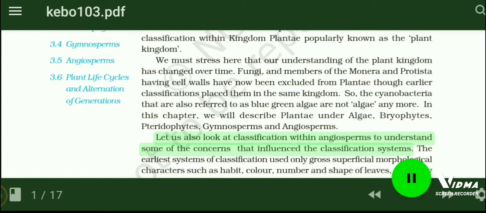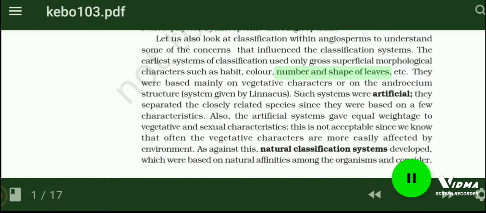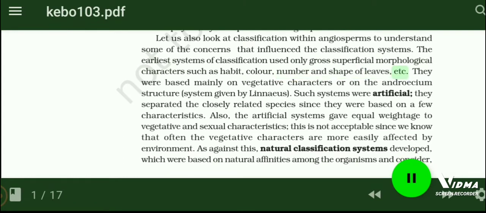Let us also look at classification within angiosperms to understand some of the concerns that influence the classification systems. The earliest systems of classification used only gross superficial morphological characters such as habit, color, number and shape of leaves, etc. They were based mainly on vegetative characters or on the androecium structure, as given by Linnaeus.